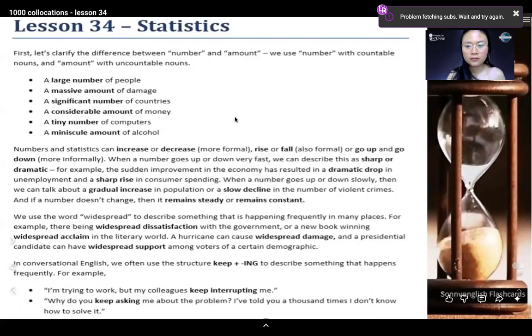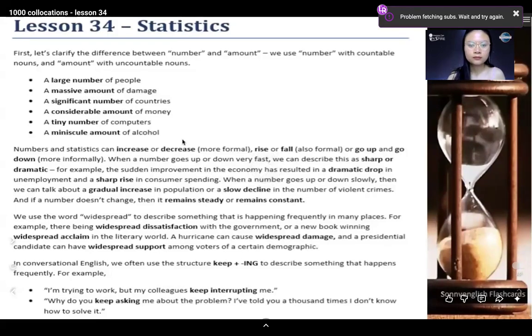We use number with countable nouns, and amount with uncountable nouns. A large number of people. A massive amount of damage. A significant number of countries.